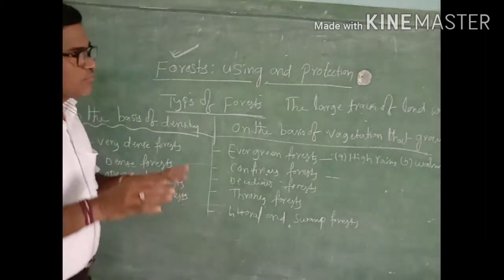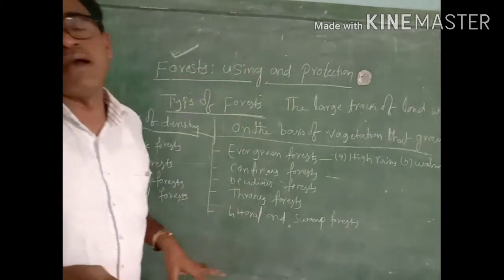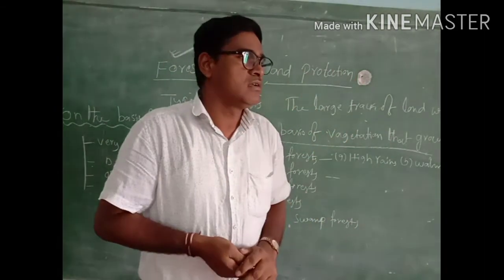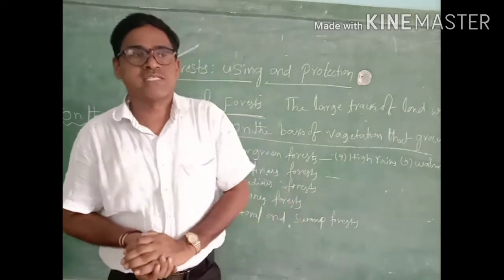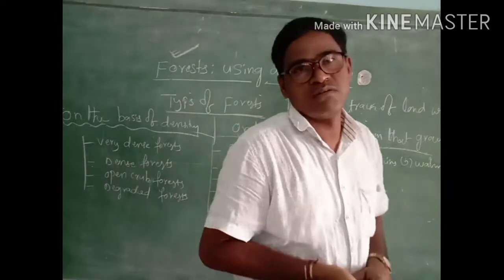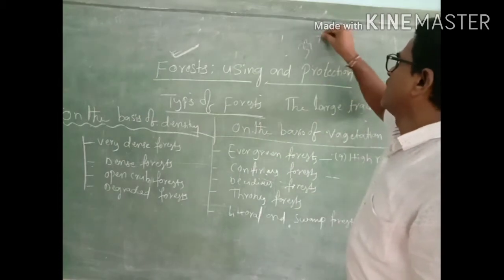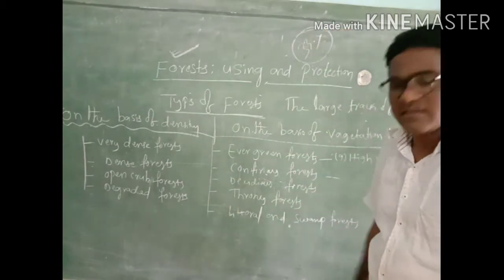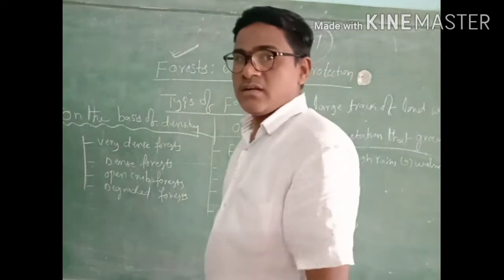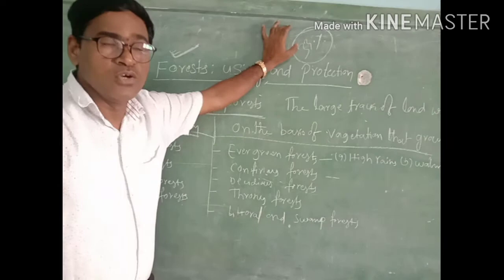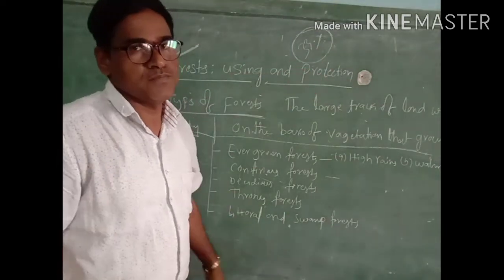We know, for maintaining ecological balance, for maintaining a very good environment, for getting regular rainfall and equal temperature, we need 33% of the area to be forest. 33% of land should be forest area to maintain ecological balance.